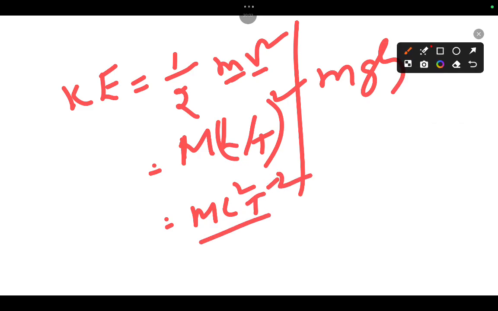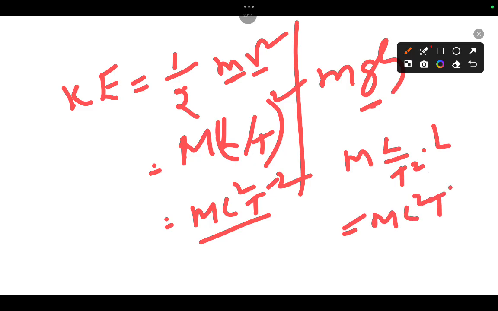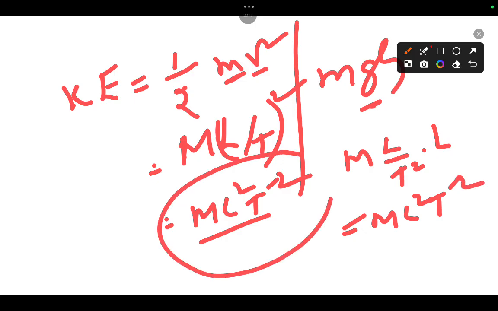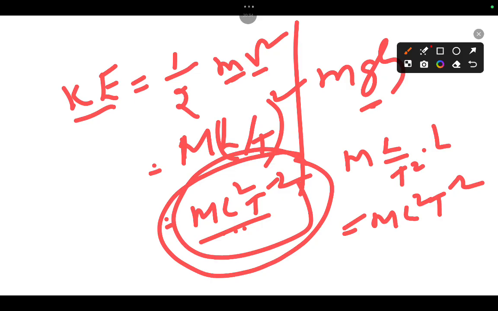Here you can take this one also, mgh. G means acceleration, that means L by T square. Then H means L. So that is M L square T minus 2. So the dimensions of the energy are M L square T minus 2. These are the dimensions of the kinetic energy. The unit is joule.